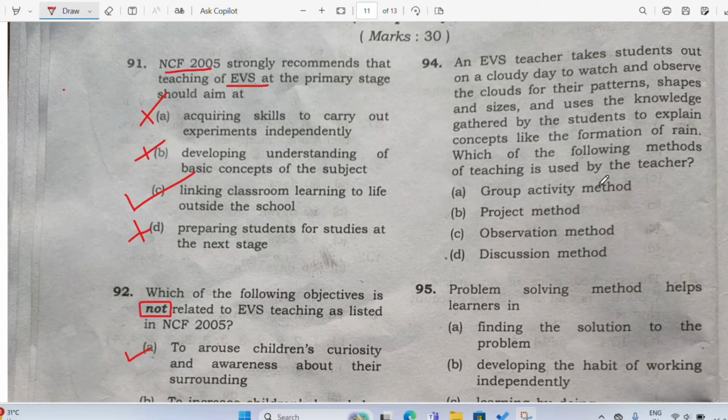Do you think it is a group activity method? Do you think it's a project method, observation method, or discussion method? See, this answer is very straightforward, very simple. I know you have guessed it right. So yes, you are right. The answer is C, that is observation method.